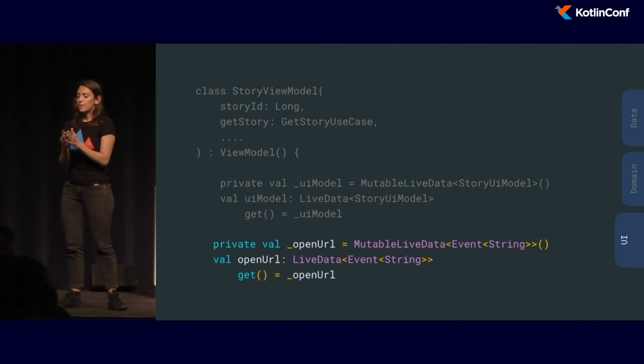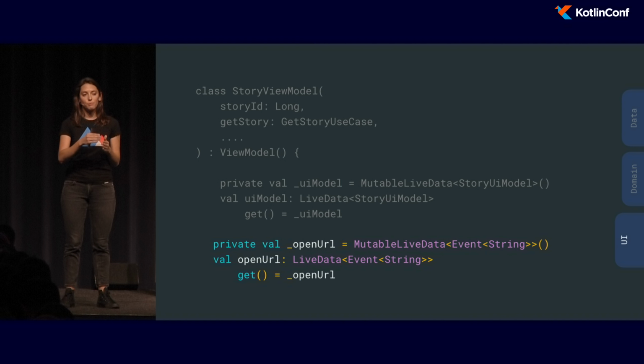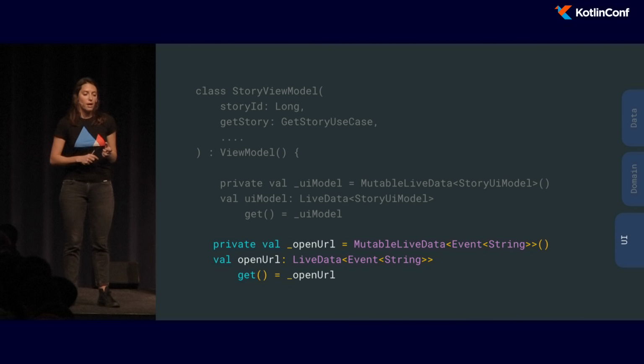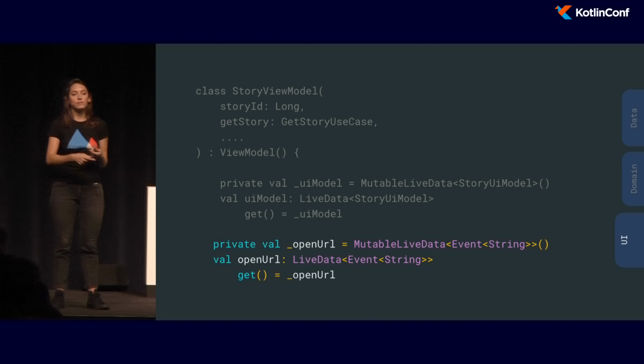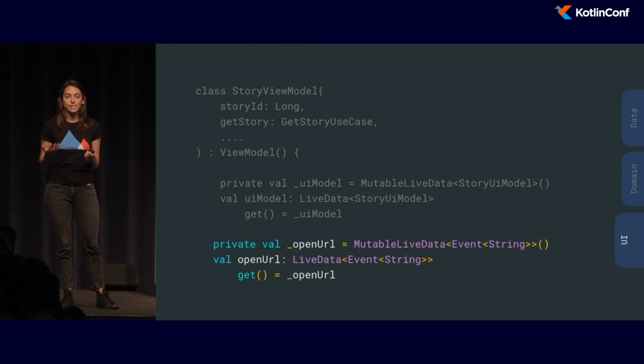And we decided for events like opening a URL or showing a toast to expose separate live data. And more precisely, these would be a live data of an event. This is because these kinds of events, like opening a URL or showing a toast, are something that should be done once, and then that's it. Whenever the activity is recreated and we start observing that live data, we want to make sure that we don't trigger that request again. Because in the end, live data is just a data holder.